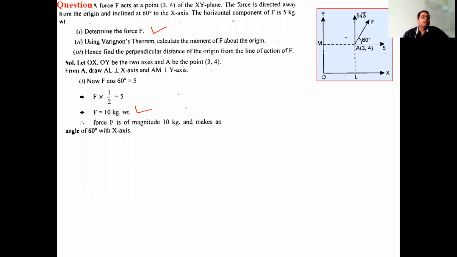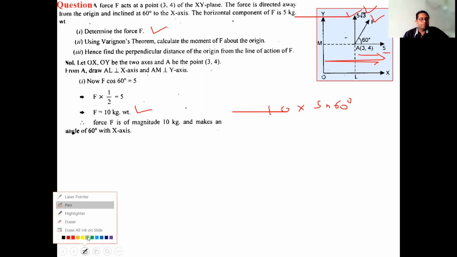Right. Now, using Varignon's theorem, calculate the moment of F about the origin. Varignon's theorem says that whatever the components of F are, one component is given as 5, and now I can also calculate the other component because the force is of magnitude 10. This component is 10 cos 60, F cos 60. The other component will be F sin 60. So 10 into sin 60, that is 5 root 3. So I have written it as 5 root 3.